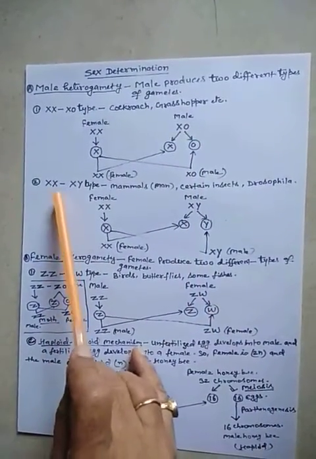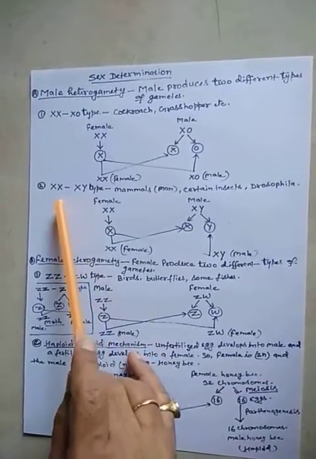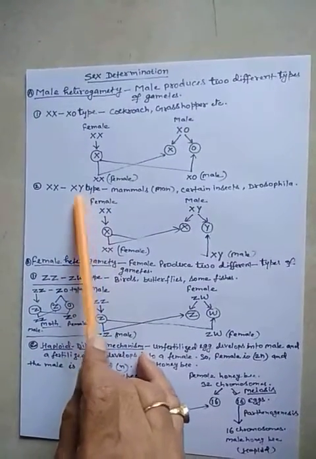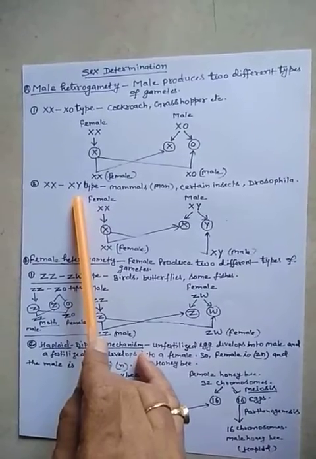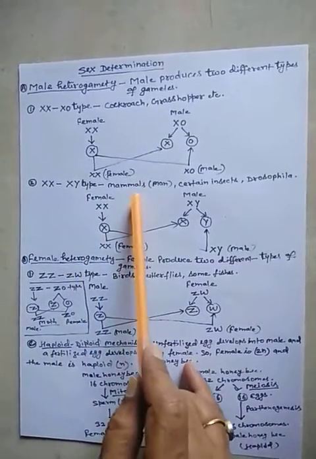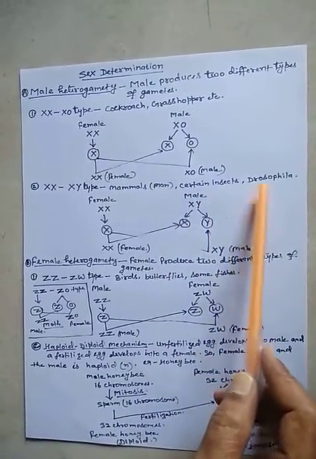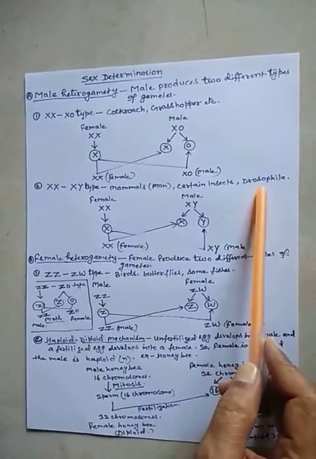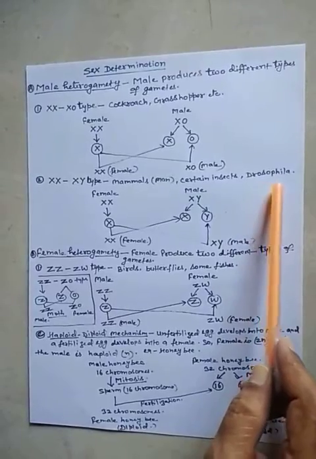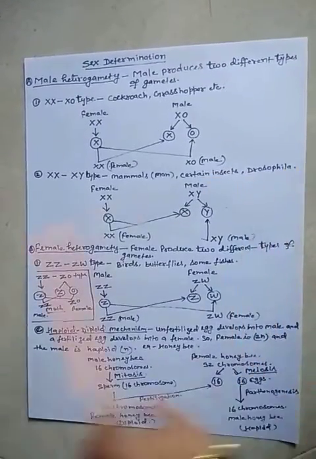Likewise, in another condition, we will now take the XY type of sex determination. This is another type, found in mammals, including man. Certain insects like Drosophila also show it. Drosophila melanogaster is called the fruit fly.